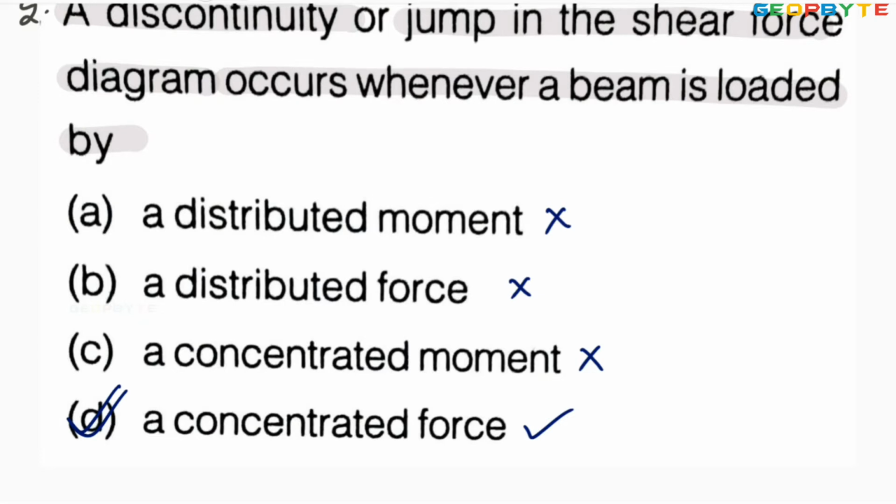Remember, under the UDL, uniformly distributed load, the shear force diagram is linearly changing. Whereas under the point load, the shear force diagram is suddenly jumping, either from positive to negative or negative to positive, or either in the positive region or negative region. Anyhow, option D is absolutely correct. Let us go for the next problem.